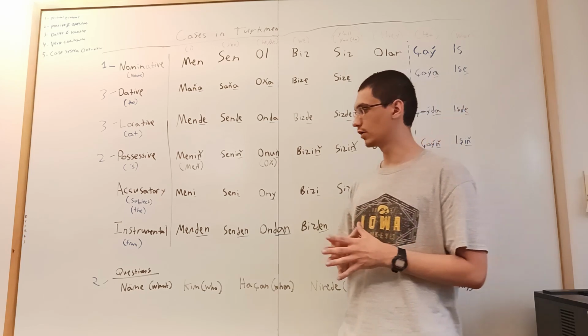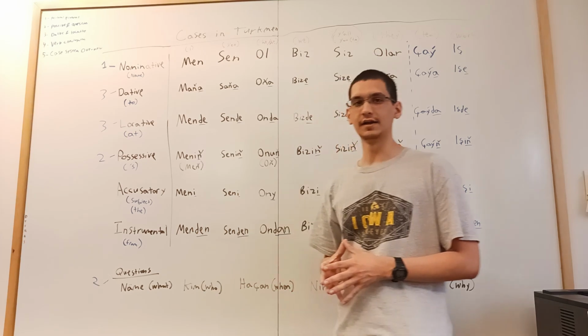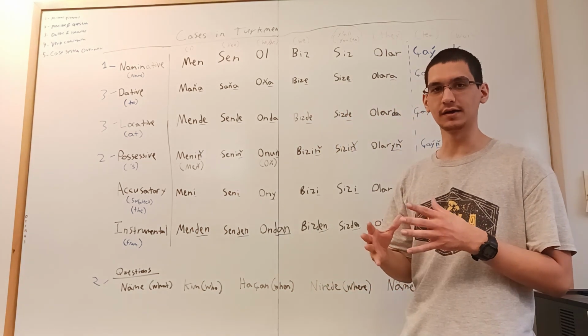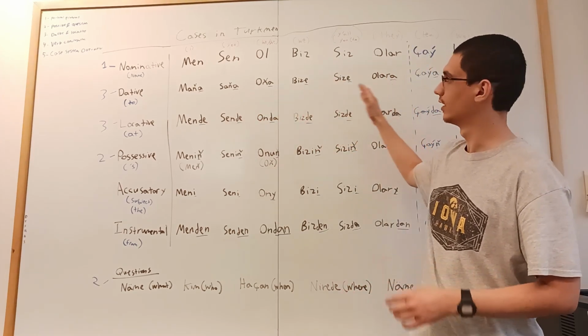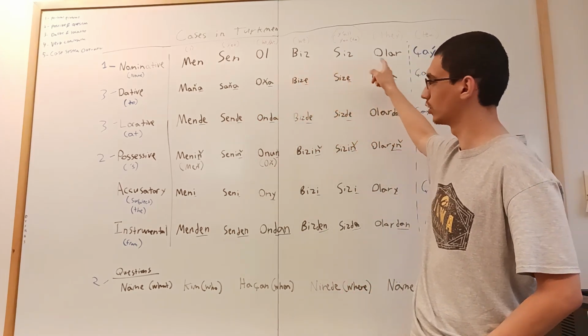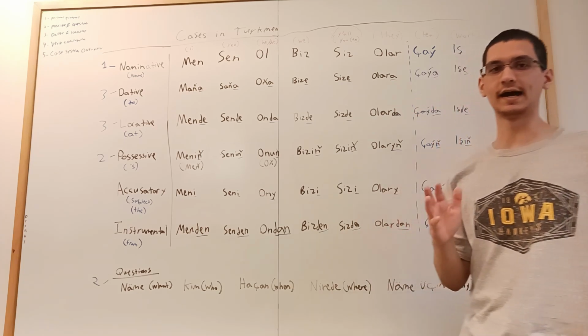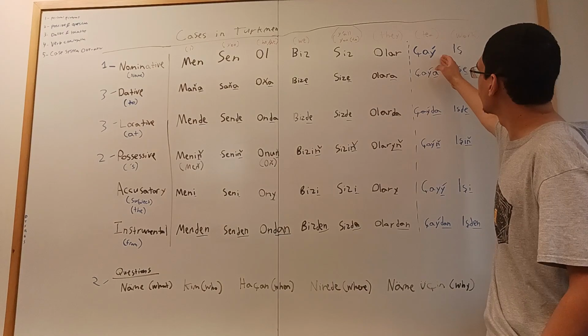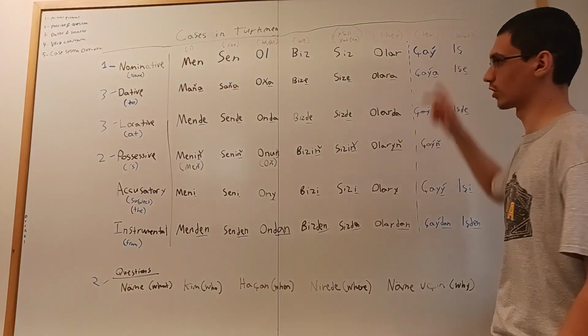So in this video, I'm going to cover the 6 cases, and as my nouns, I'm going to use the 6 pronouns in the Turkmen language, men, sen, o, biz, siz, olar, and then I'm going to use 2 example nouns. So the 2 nouns are chai, which means tea, and ish, which means work.